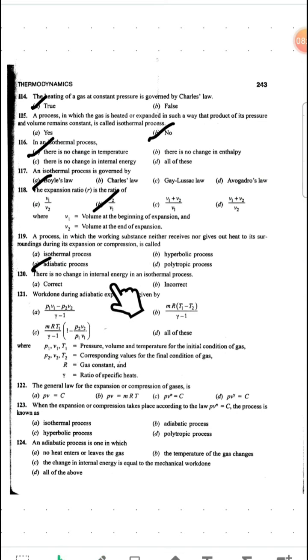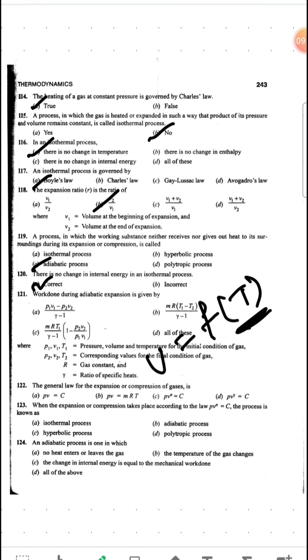Next question: there is no change in internal energy in an isothermal process. True, it is correct, because internal energy is a function of absolute temperature, and if you are keeping temperature constant, the internal energy will be constant. Temperature won't change, internal energy won't change. So it is a correct statement.